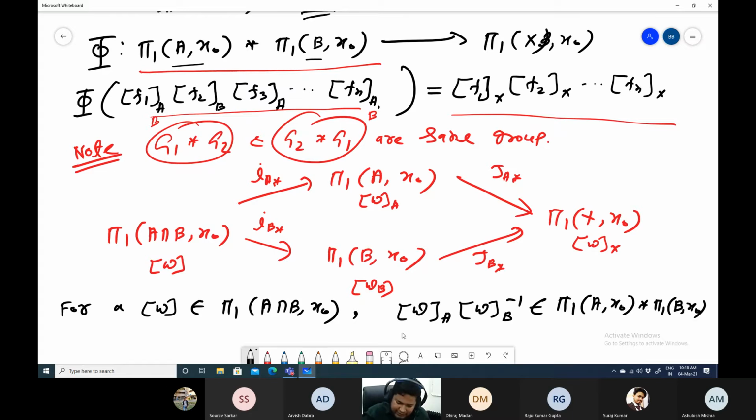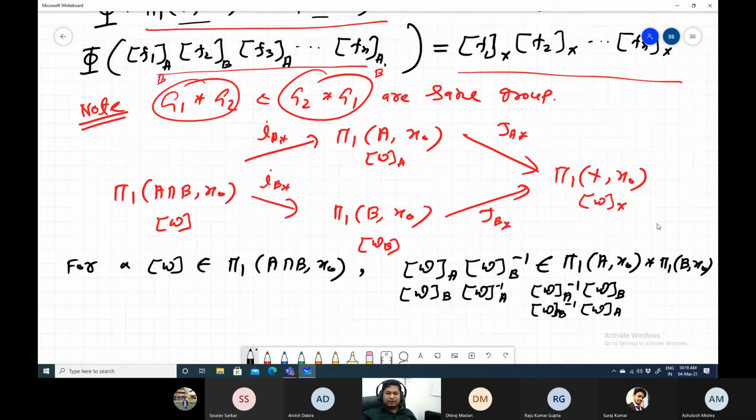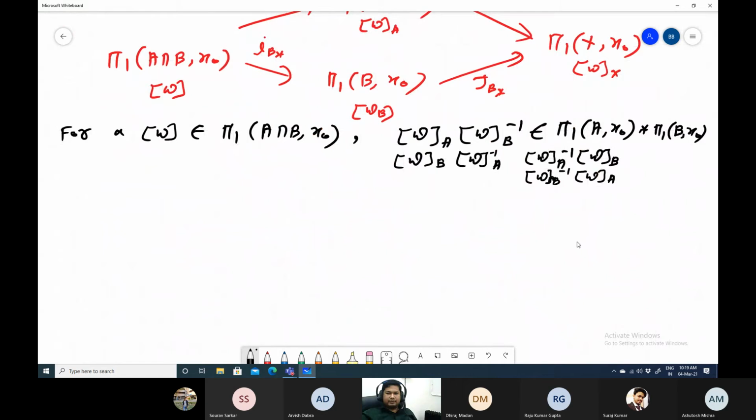If you take WB, W inverse A, it is also the same. Similarly, you can take WA inverse, WB, and WB inverse, WA. All four elements are in this group only.